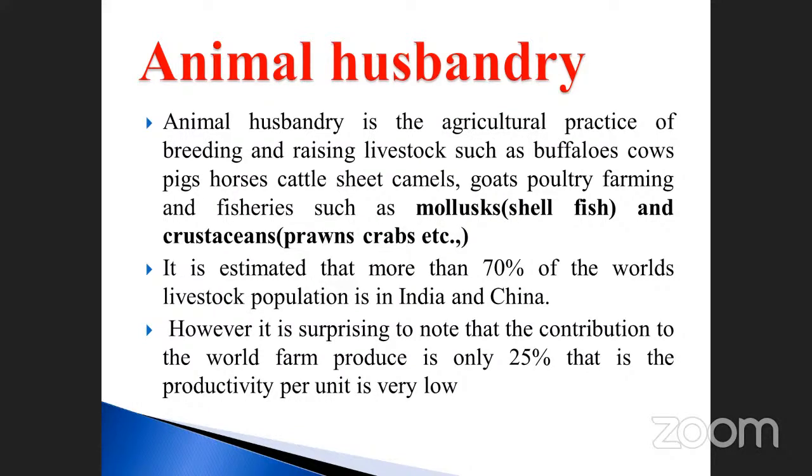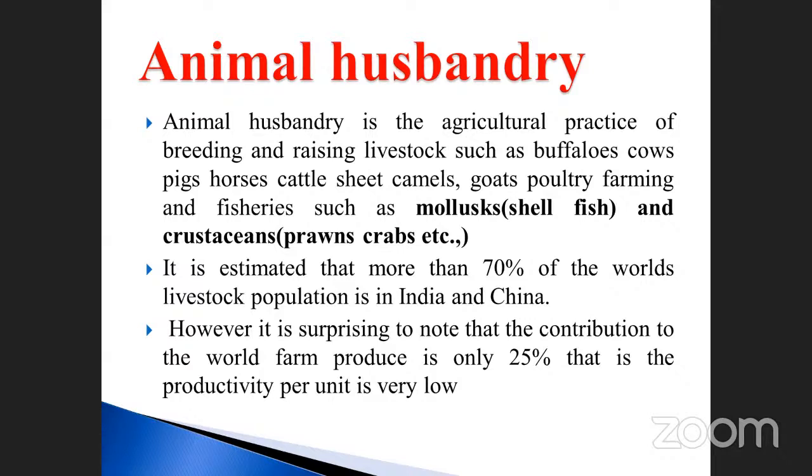That is, the productivity per unit is very low. What is the meaning of this? More than 70% of the world livestock population is in India and China, but only 25% of it is productive. That is very, very important.